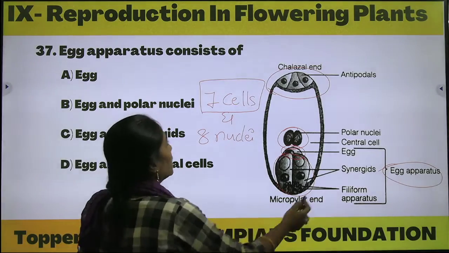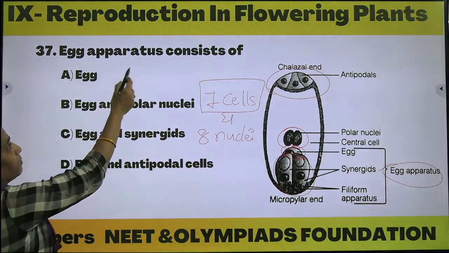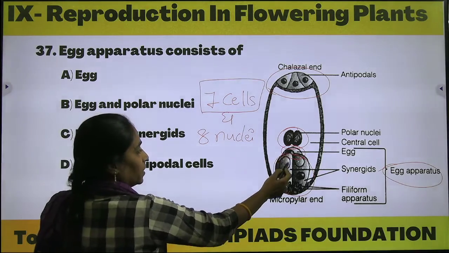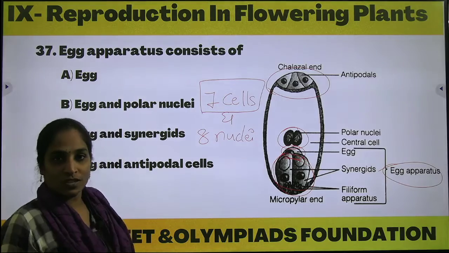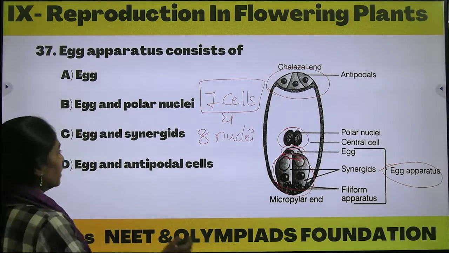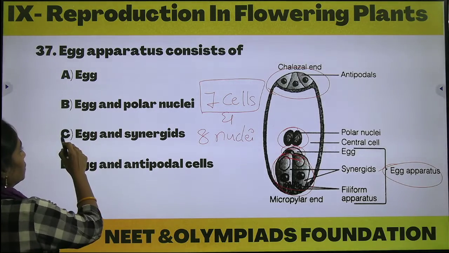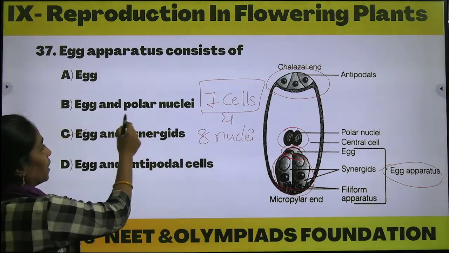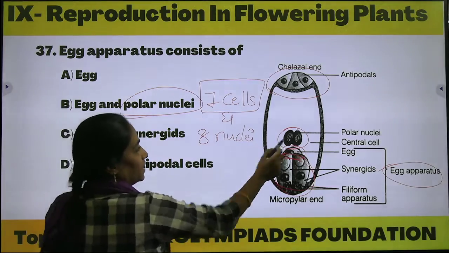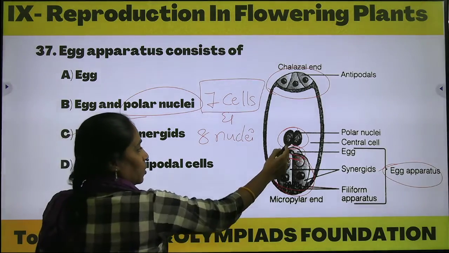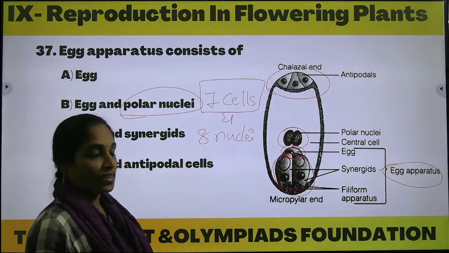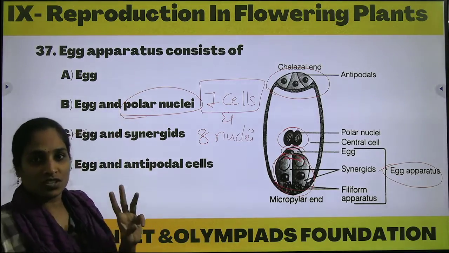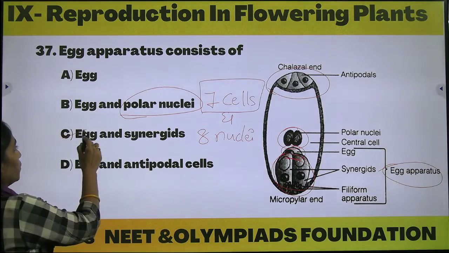Here he is asking the question about what the egg apparatus consists of. Only the egg? No, along with the egg there are another 2 cells called synergids. So egg and synergids is right. Option B he has given as egg and polar nuclei. Polar nuclei are in the central region, so they will not be included in the egg apparatus. What will be included? The egg cell and the 2 synergids. So option C will be the correct one.